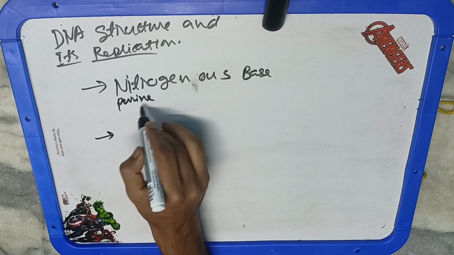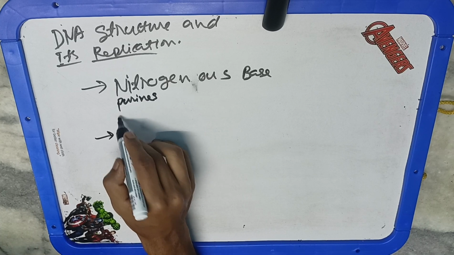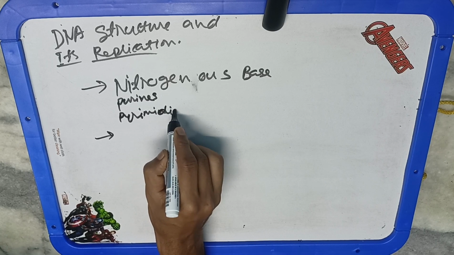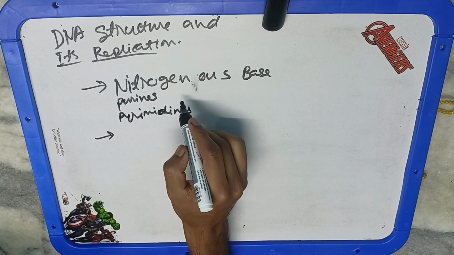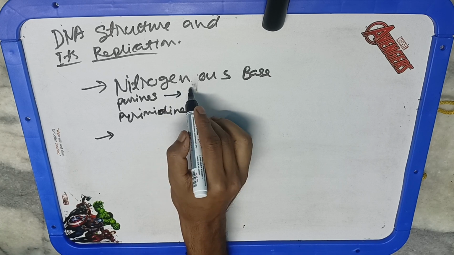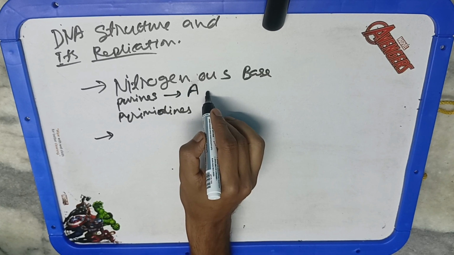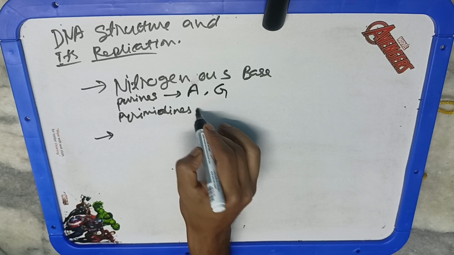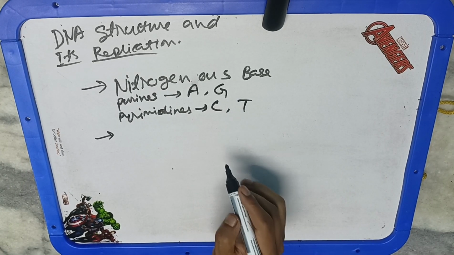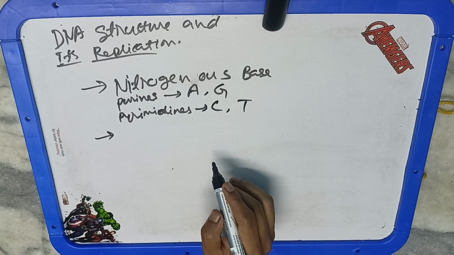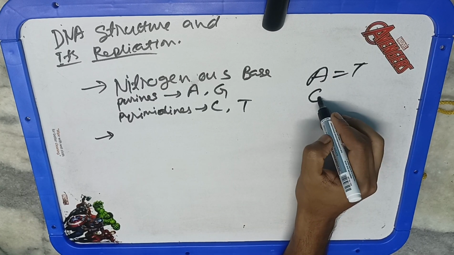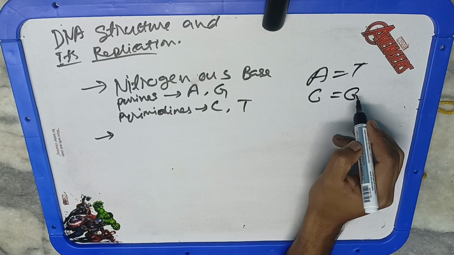And according to Chargaff's rule, whenever the DNA strand forms, there is base pairing, so pairing of bases between purines and pyrimidines. So A always pairs with T and C always pairs with G. Okay, so ATCG, this you have to remember. कि adenine will always pair with thymine and cytosine will always pair with guanine. Okay, so these are the complementary bases. And in RNA, instead of thymine, what is there?